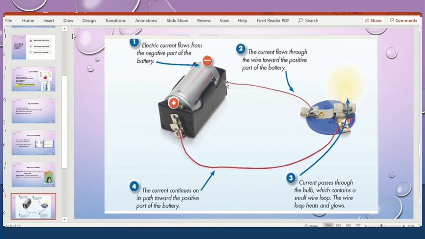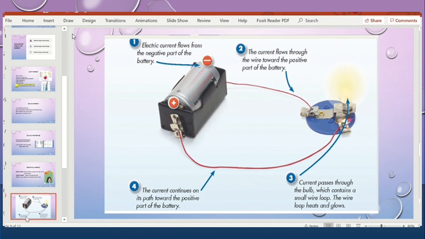So we connect the wire to the battery and to the bulb. What will happen? The negative charge starts moving towards the positive charge and the bulb will light up. So the movement of charge is called electric current, and this movement causes the bulb to light up.